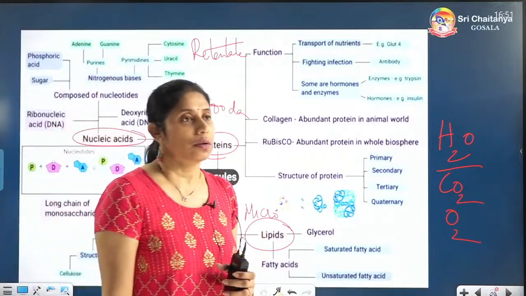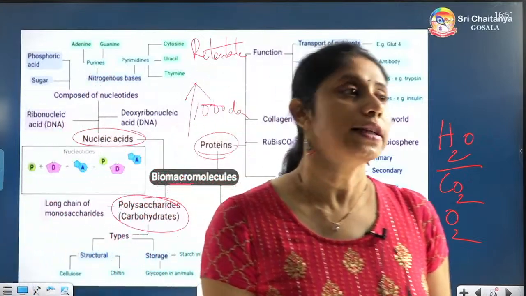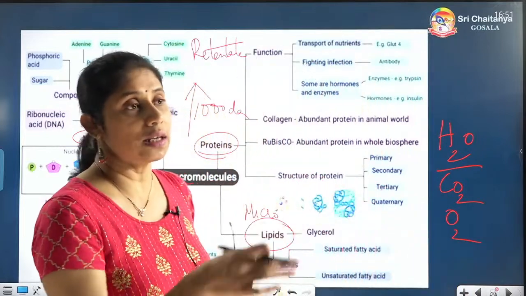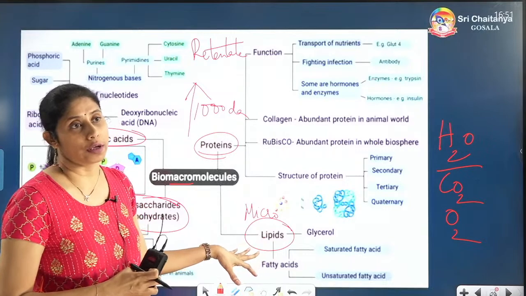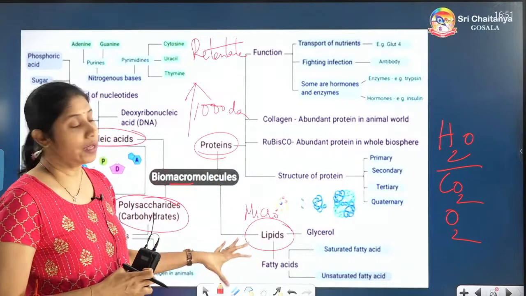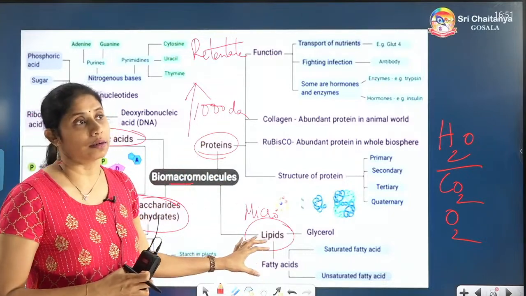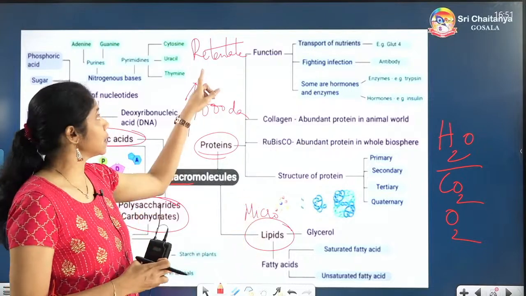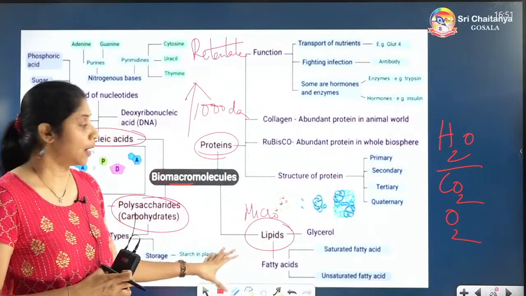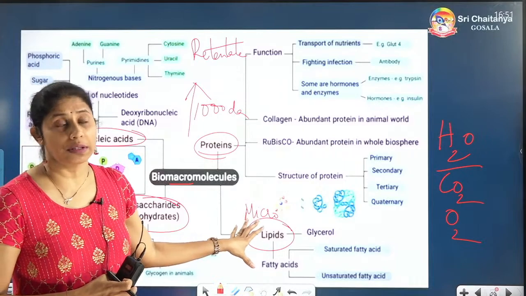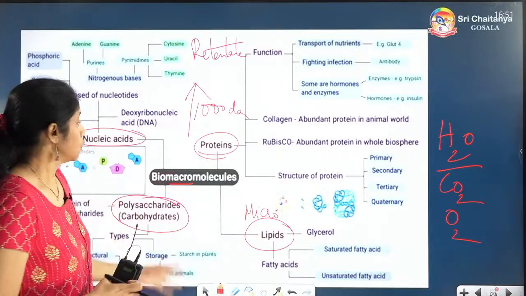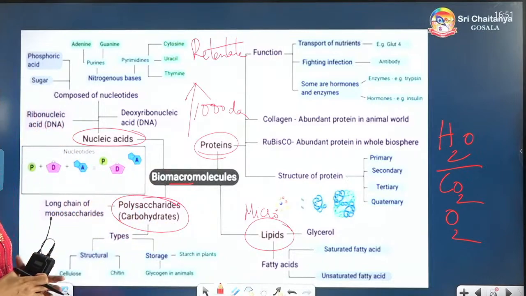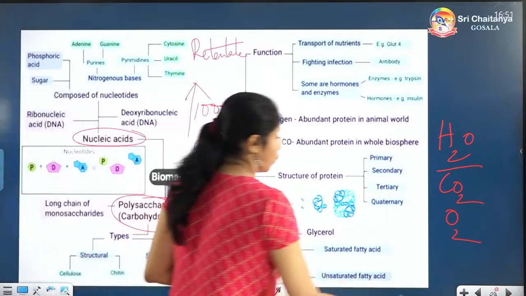Great. Lipids are acid insoluble. Correct. That is the reason why they are present in the retentate portion, though they are micromolecules. This is the reason why I have kept the lipids under this classification, because they are present in the retentate. Okay, but they are micromolecules. Remember, this is very important. Lipids are micromolecules.